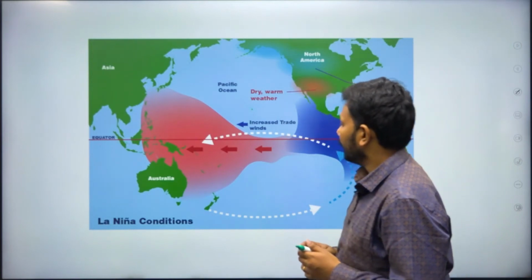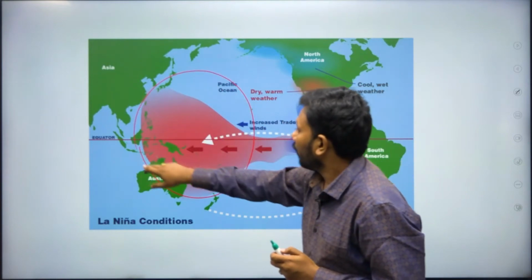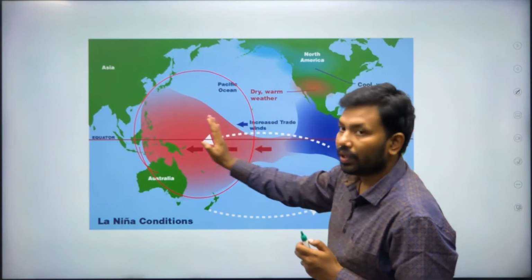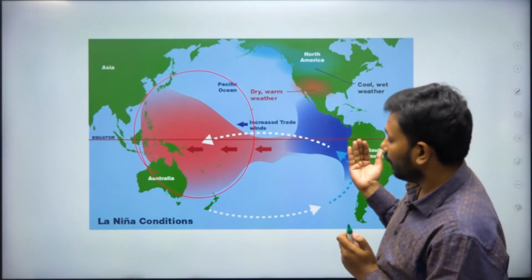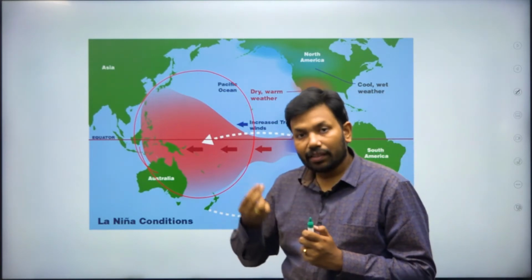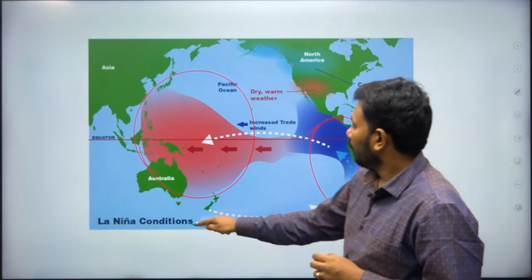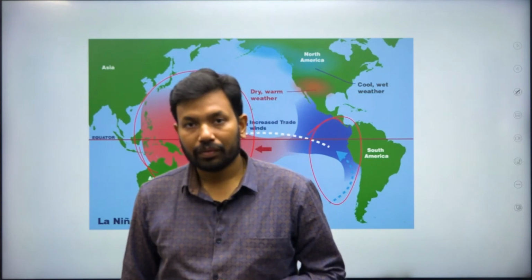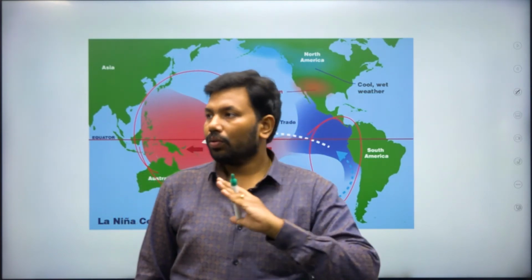Whenever there is a La Nina condition, this will be the heat zone and all the water gets diverted to the west, and the hot water will be going away. The dense cold water will be coming up. While it comes up from below the sea, it will bring nutrients along with it, and huge fishing grounds will develop in the west of South America when La Nina conditions happen. So you can mention this is also one condition. Yes. There are so many conditions, because this is a vast syllabus and vast concepts.